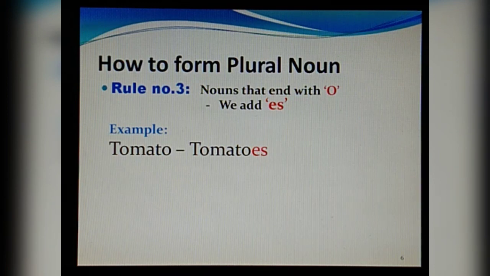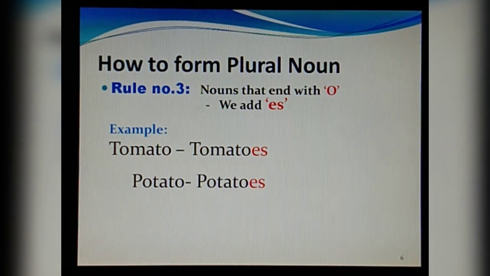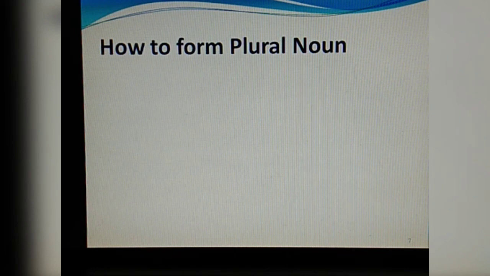So we change to plural by adding es, so it becomes tomatoes. Then we have potato. Again it is ending with o. So we make it potatoes. Hero becomes heroes. So we learned rule number 3: ending with o, we add es to form the plural noun.